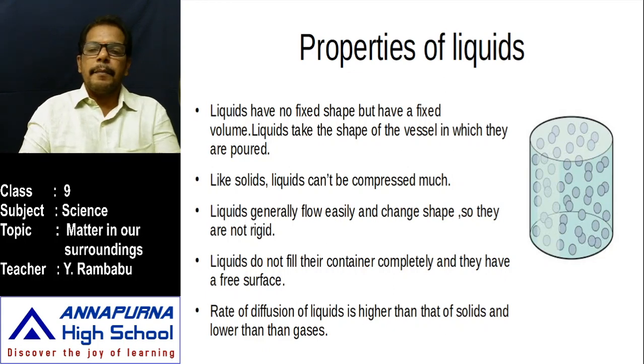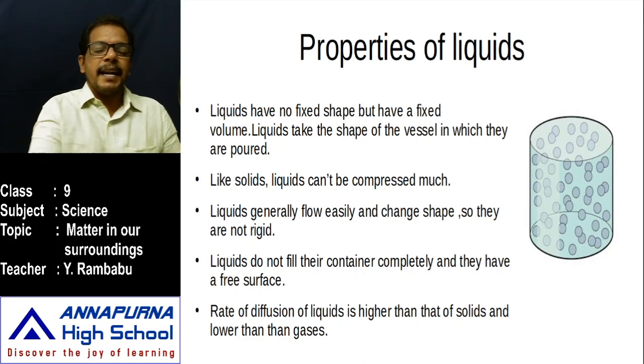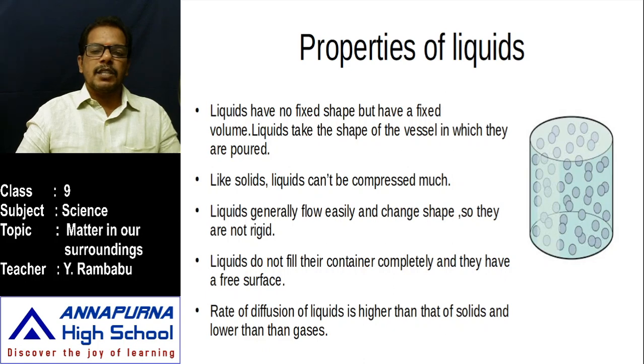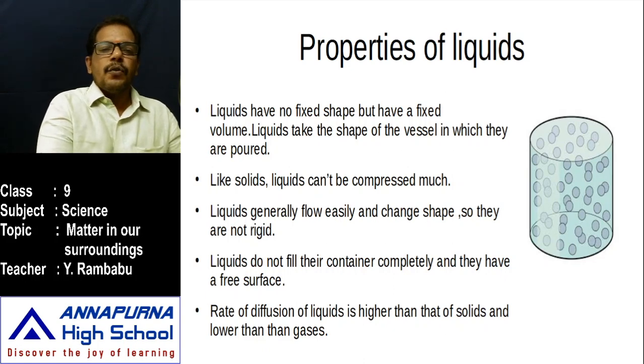We can easily understand this with an example. Consider the students in a classroom in the presence of a teacher. In the presence of the teacher, the students are close to each other and remain in fixed positions, like solids. That's why solids have a fixed shape and fixed volume.